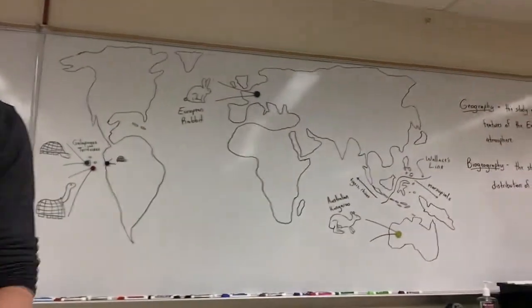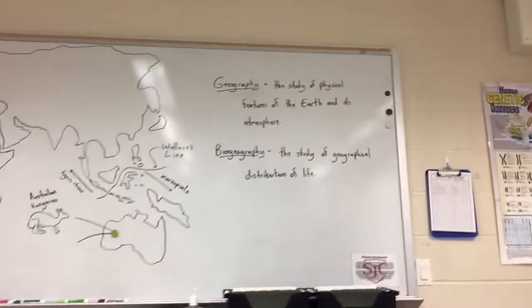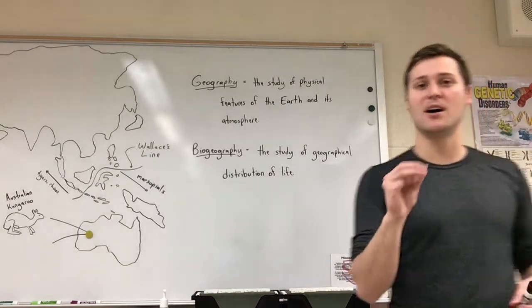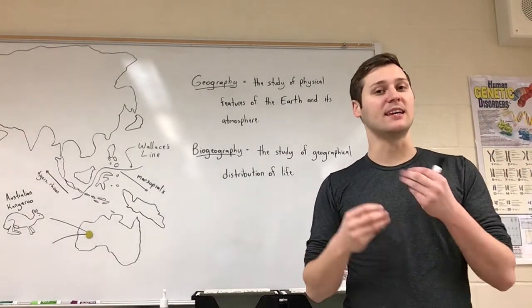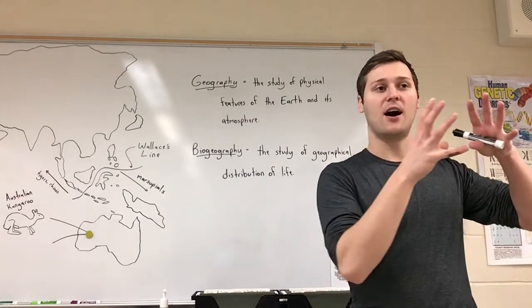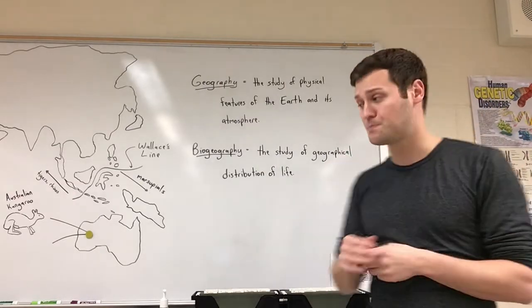So I've drawn a map of the Earth, and I'll talk about a couple of examples of how we can see how biogeography has shaped and serves as evidence for evolution.